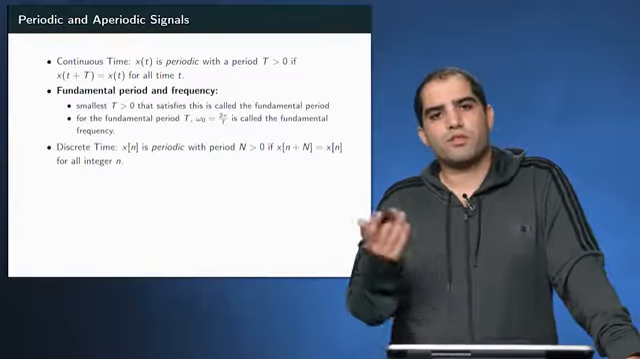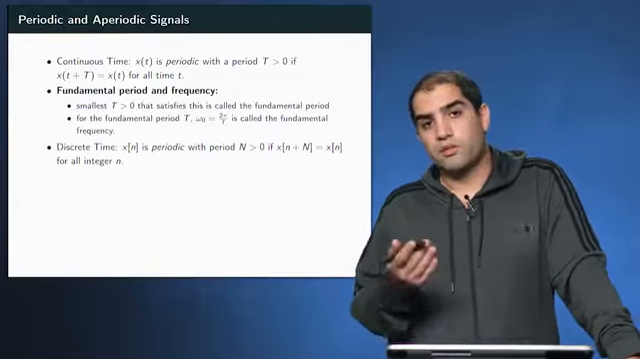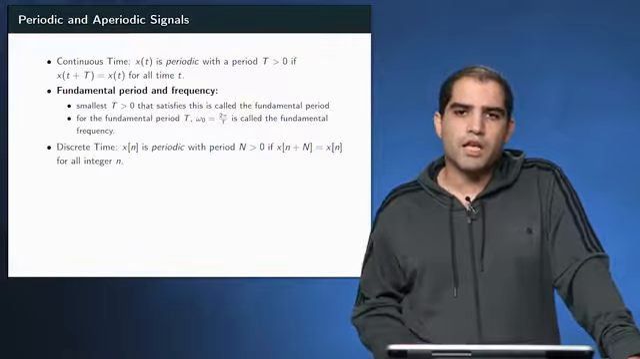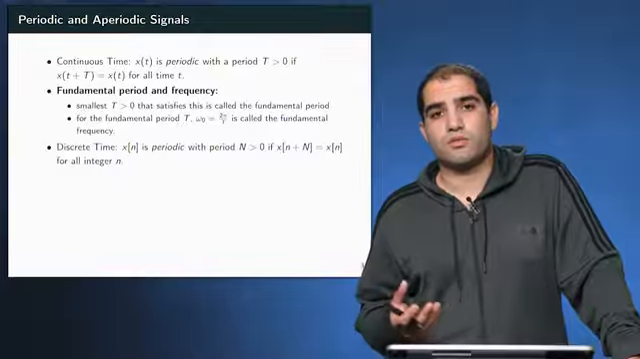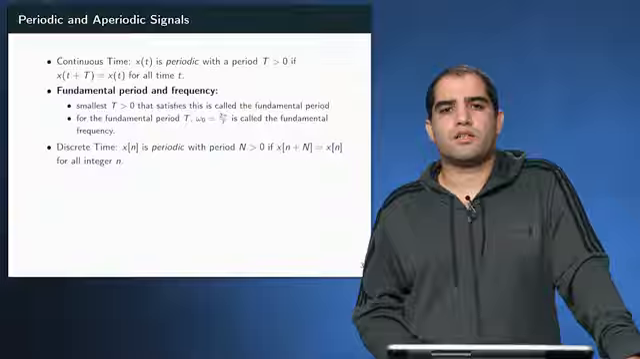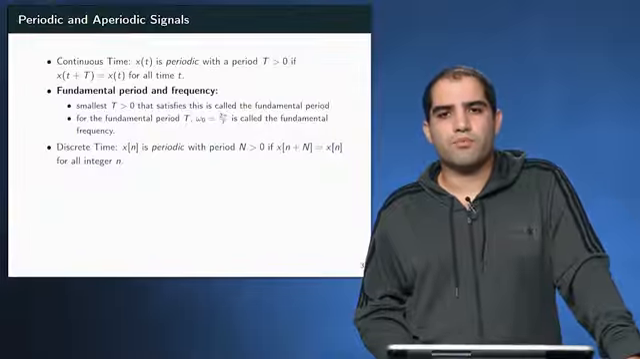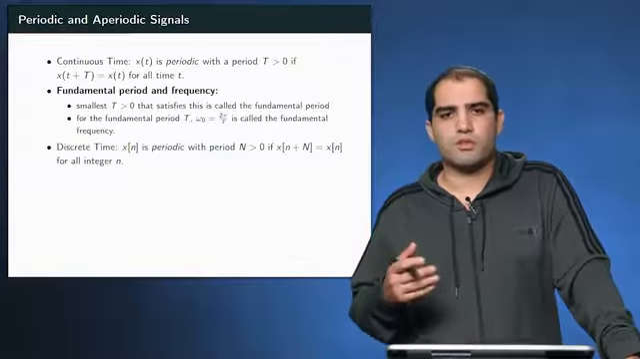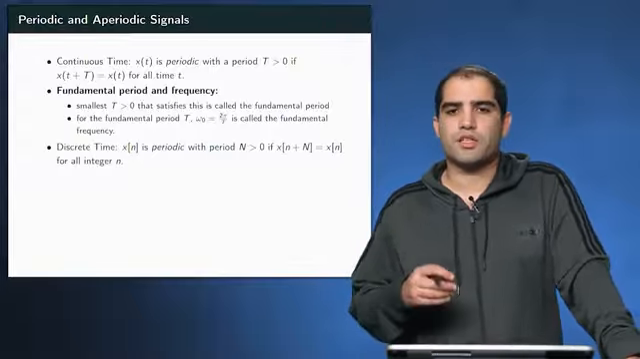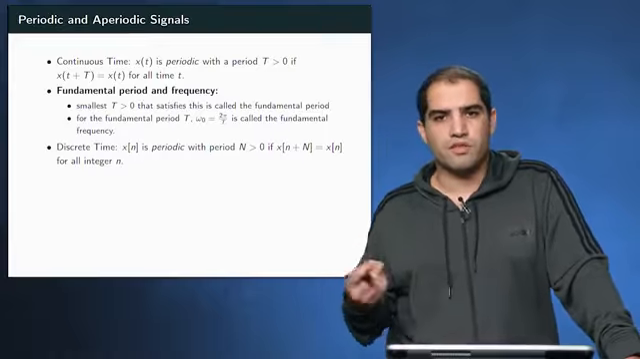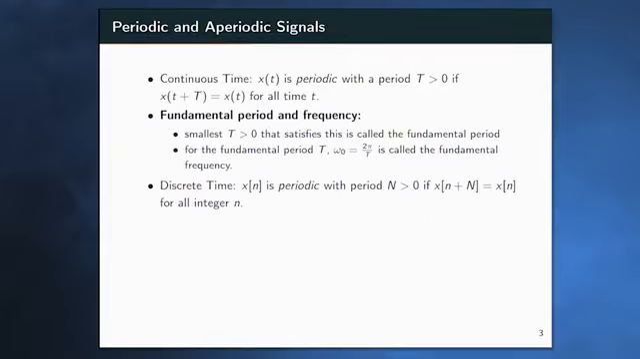The same definition holds for discrete time signals, right? A discrete time signal x[n] is called periodic if we have a capital N that is an integer and greater than 0, so N is 1, 2, 3, 4, 5, such that x[n plus capital N] equals x[n] for all integer n. For example, capital N equals 5. We want every 5 samples the signal to repeat itself. So x of 1 plus 5 equals x of 1, x of 2 plus 5 equals x of 2, and so on and so forth.